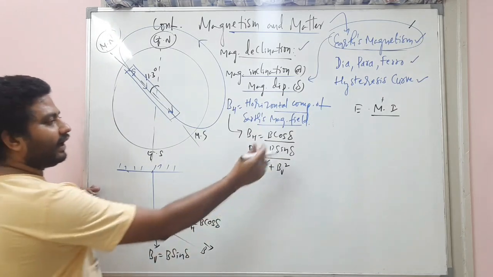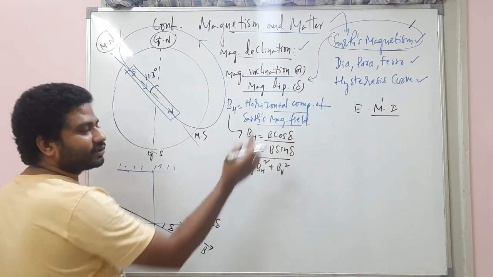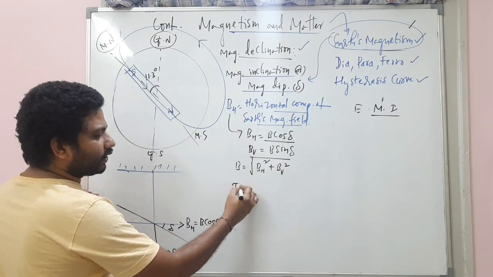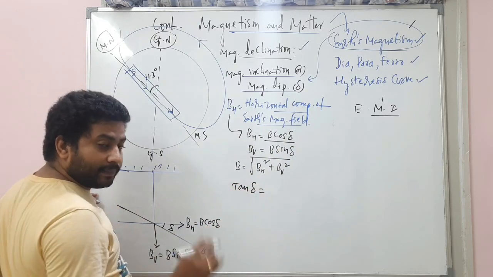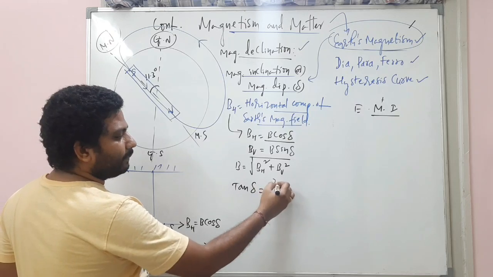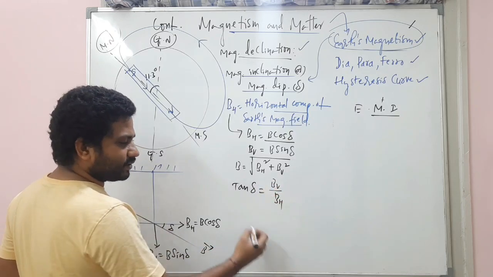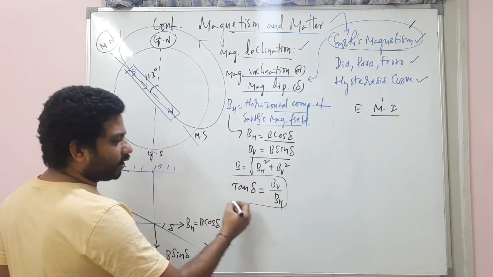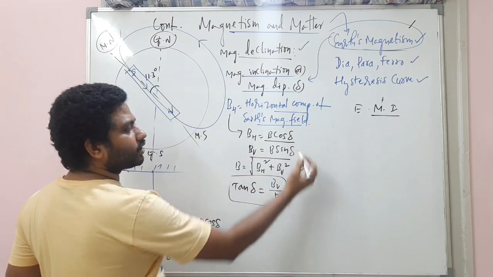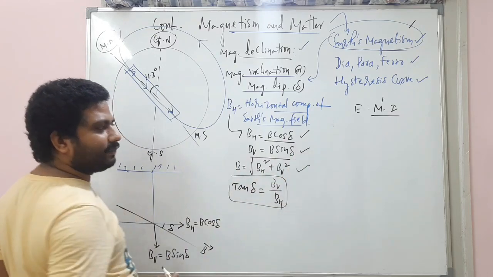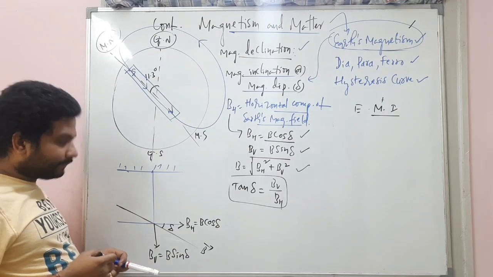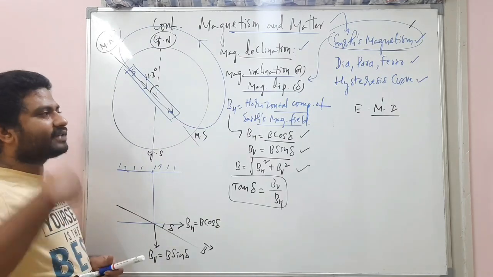And in the same way, sin delta by cos delta is tan delta. I can also write this as tan delta, which is equal to BV by BH. This is also an important equation. Understand? Clear? Questions can be asked on anything.